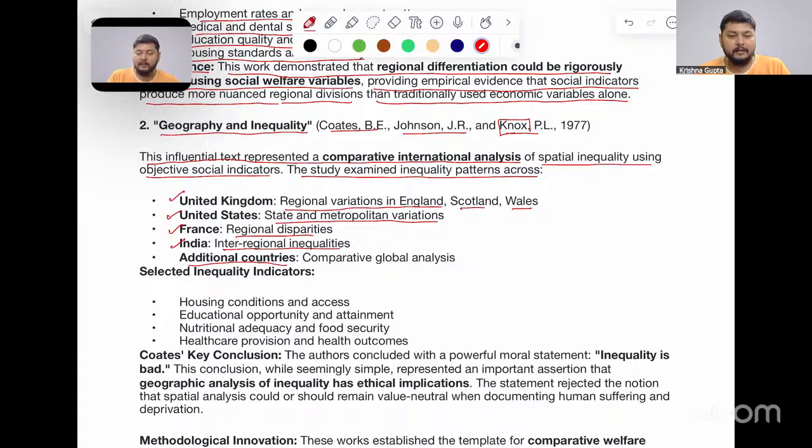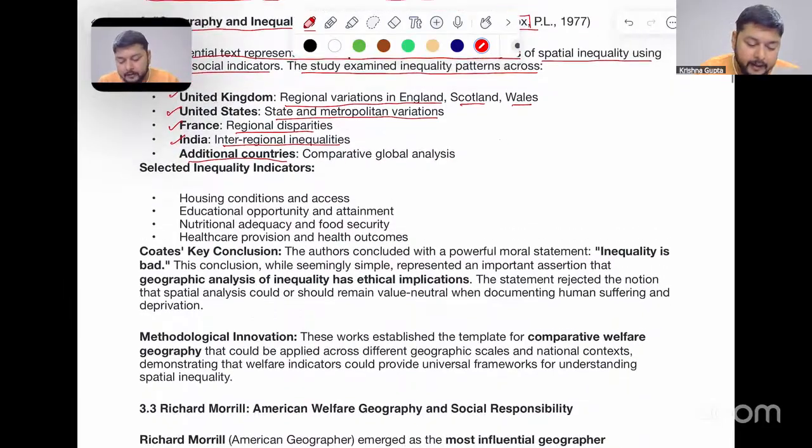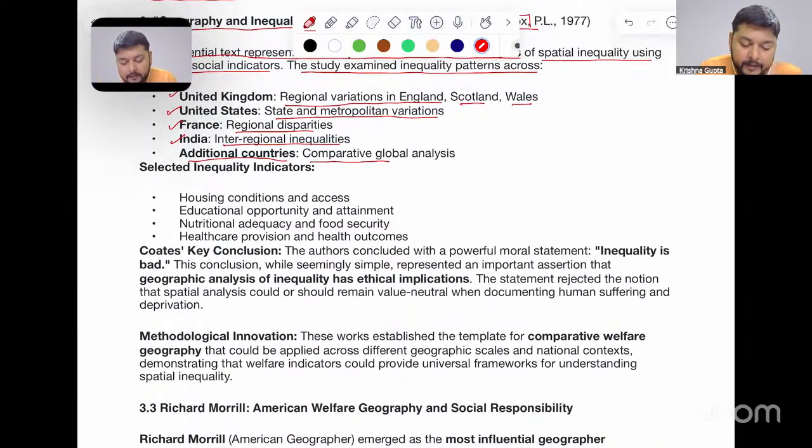That is, what are the different inequalities between different regions, like the region of Vidarbha and the region of Marathwada, which are present within Maharashtra. Then for additional countries, there is a comparative global analysis. Then the selected inequality indicators present here: number one, housing conditions and access to housing.